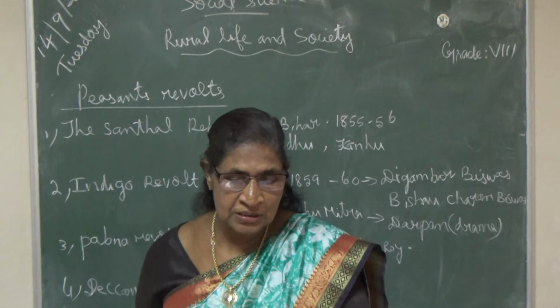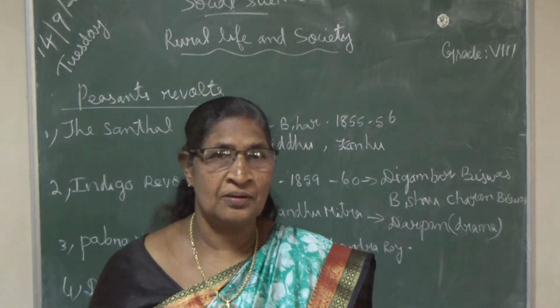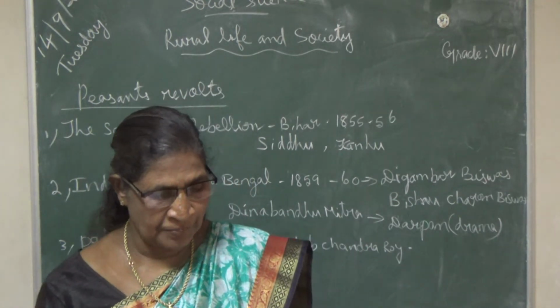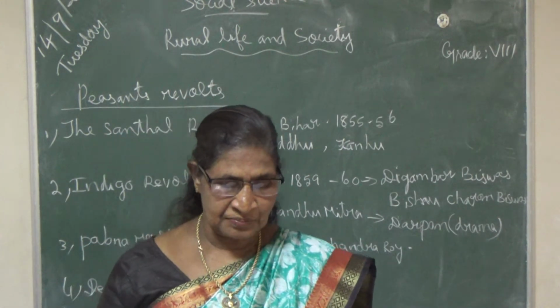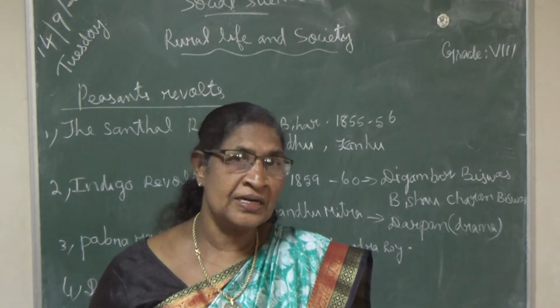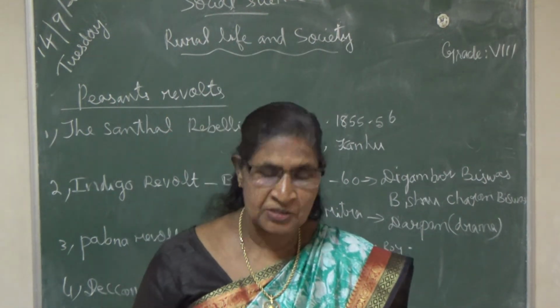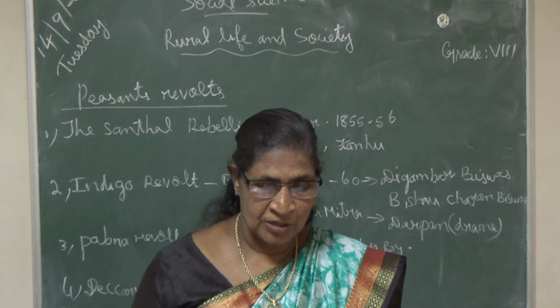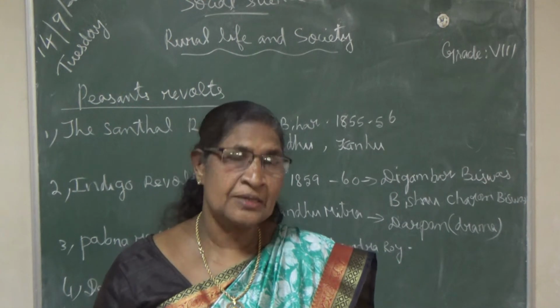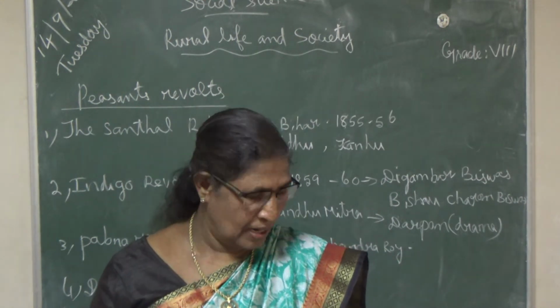So in the course of the movement, when the revolt was going on, the rioters developed a strong awareness of the law and their legal rights. They showed their awareness of their legal rights to the government by marching as a large crowd through the villages. That revolt was called the Pabna revolt.